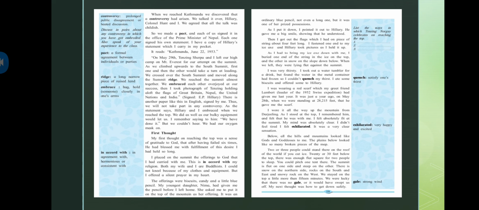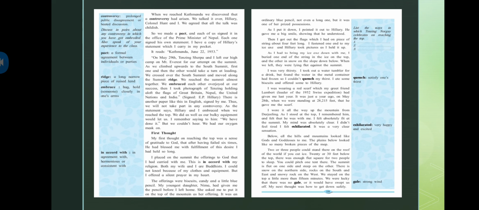Then I got out the flags which I had on a piece of string about 4 feet long. I fastened one end to my ice axe, and Hillary took pictures as I held it up. So basically, what he's saying is I took the flags out, and as I had the piece of string with me, which was 4 feet long, I fastened them to the ice axe. And Hillary took pictures as I held it up. So I was holding it up, and Hillary was taking my pictures while I held the flags.